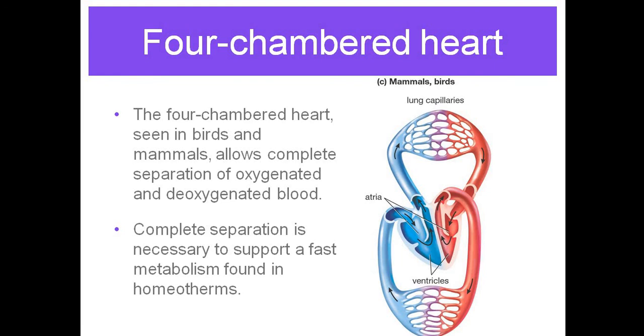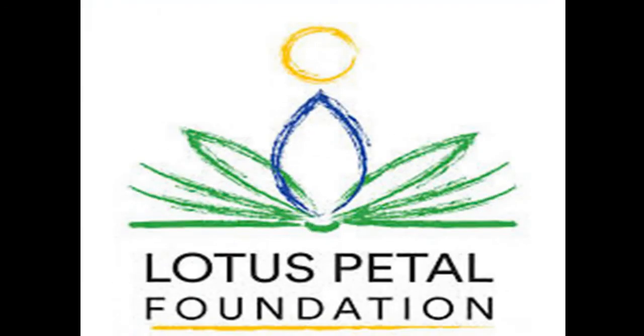That is the reason the auricles and the ventricles are separated from each other by a wall. We have the wall between the right auricle and the right ventricle, and the wall between the left auricle and the left ventricle, which does not allow the mixing of the blood. Thank you.